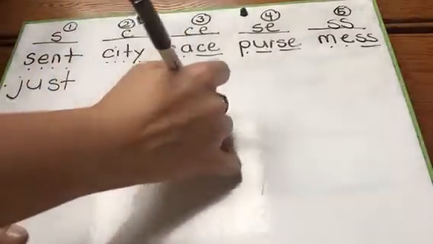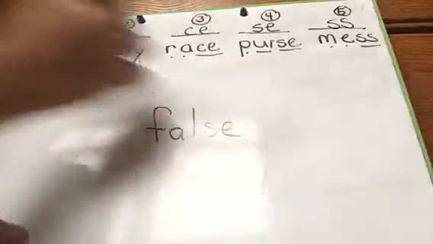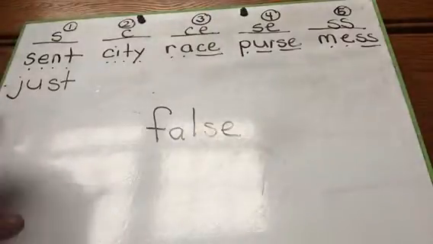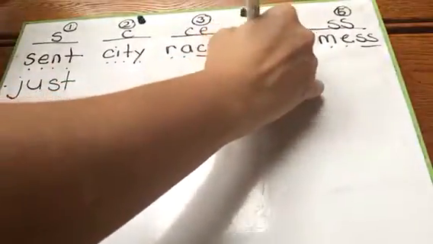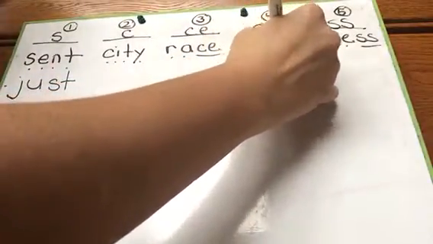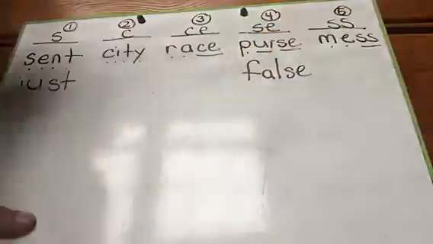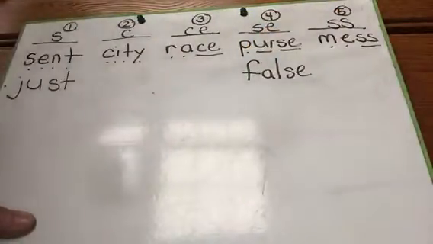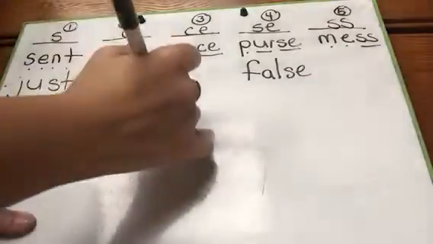The next word we're going to write is the word false. This is the word false. Is the s in false like number 1, 2, 3, 4, or 5? Okay, we're going to say as we write it in number 4. Tell me the sounds in false. F, l, s, false.